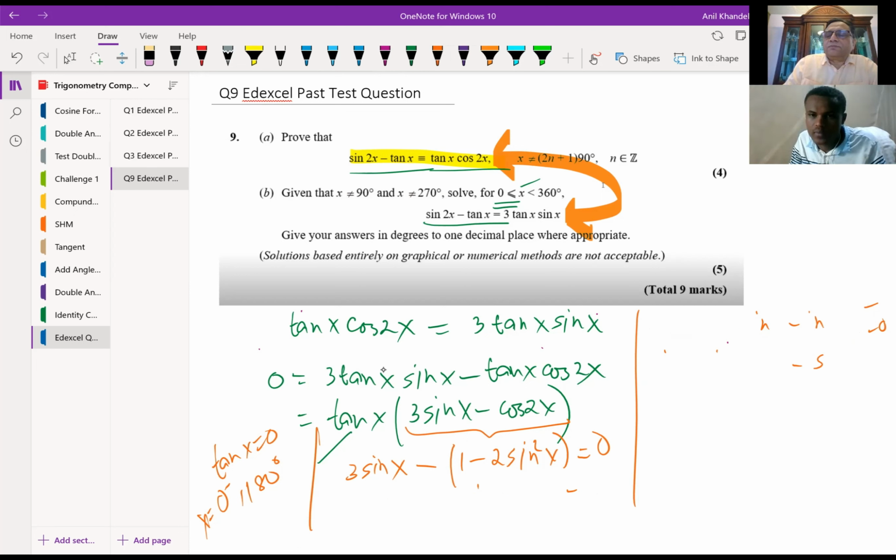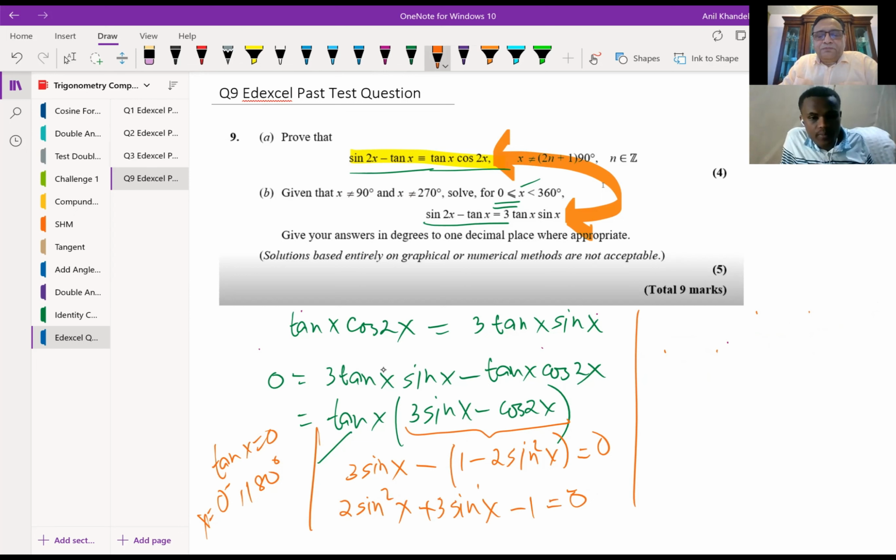Is it clear to you? So when I open, I got 2 sine square x, and then we have plus 3 sine x, and here we have minus 1 equals 0. Correct? So now let's do product and sum.